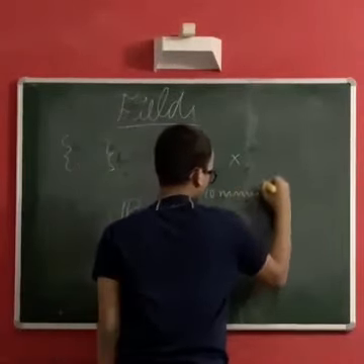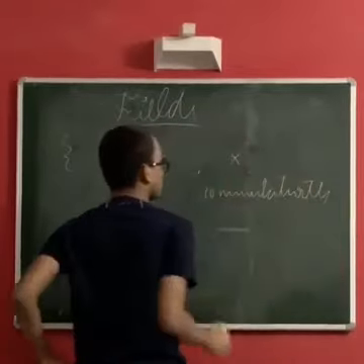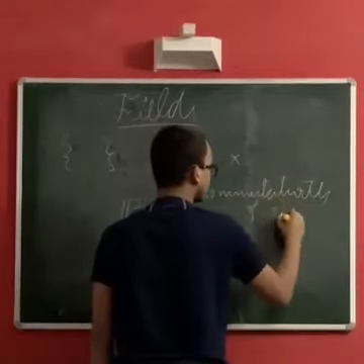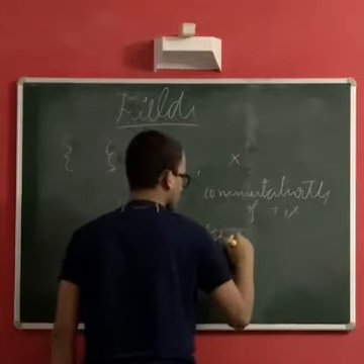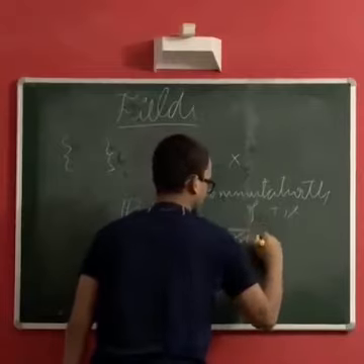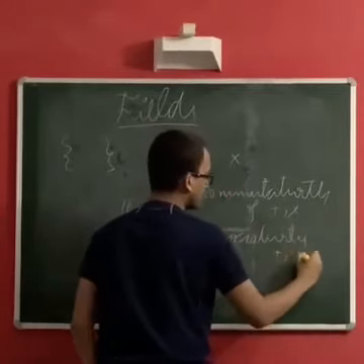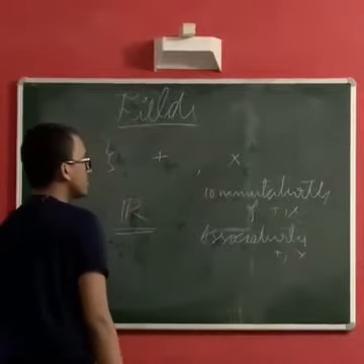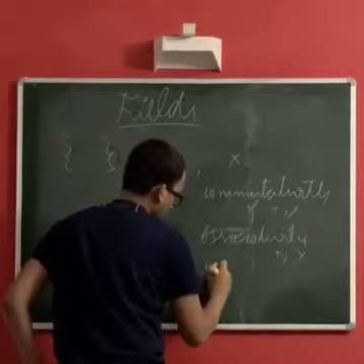commutativity of both addition and multiplication, associativity of both addition and multiplication, and then distributivity.